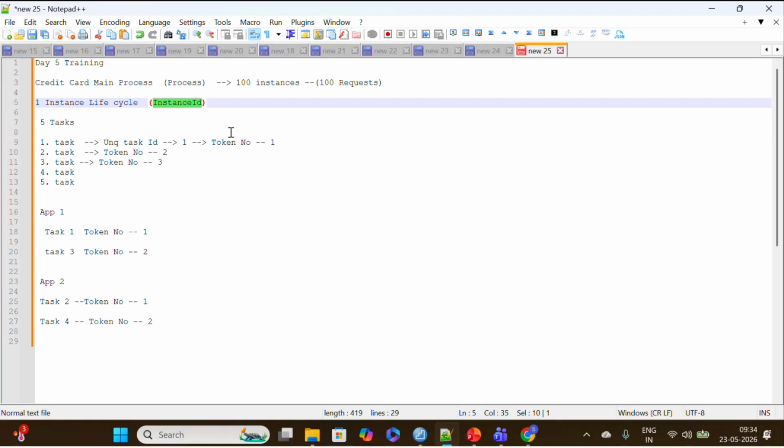Yes, correct. Now that instance ID and this task ID have a one-to-many relationship, because if a process is to be completed, you have to execute all the tasks defined under that particular process. So under one instance ID there will be task ID 1, task ID 2, task ID 3, like that. Once each task ID is executed, we can mark that particular instance ID as completed, right? Yes, correct.